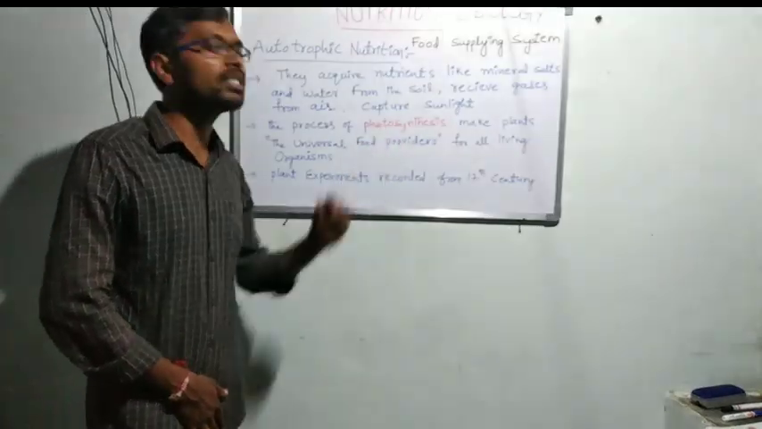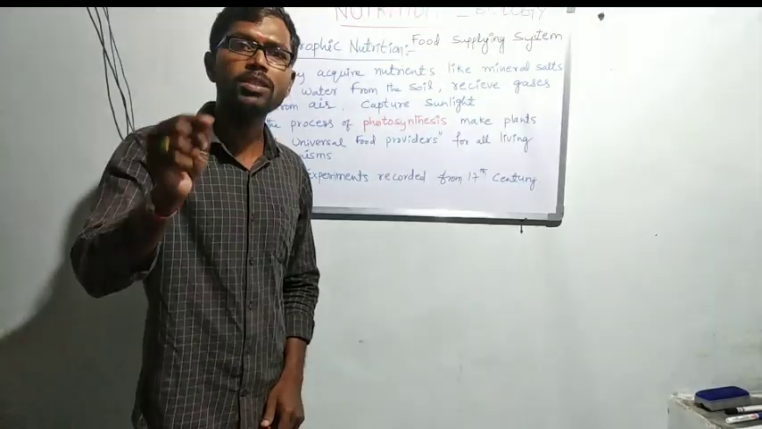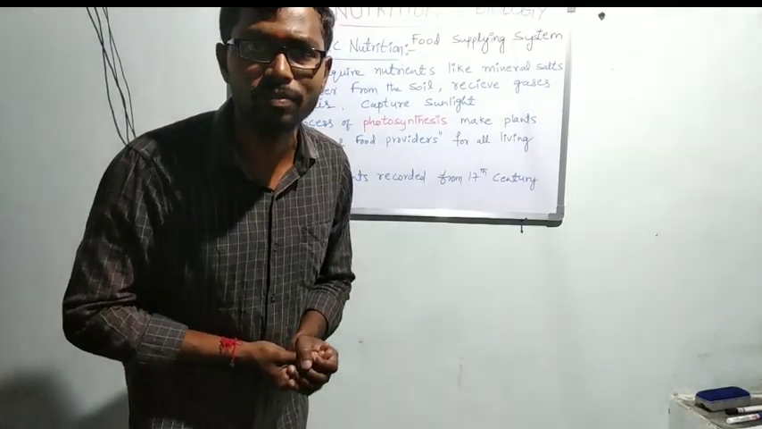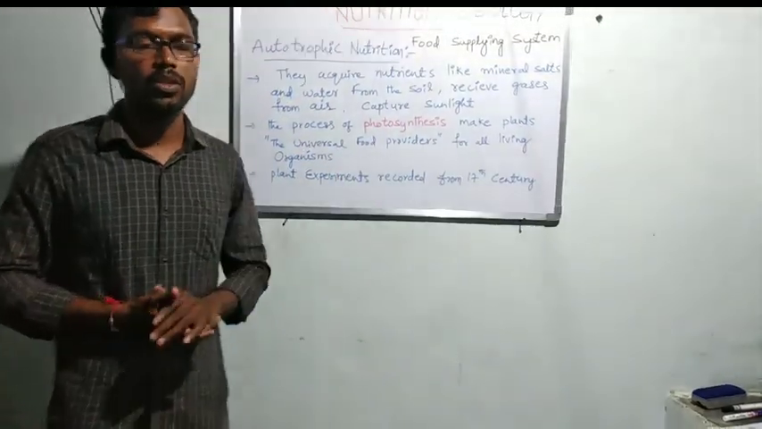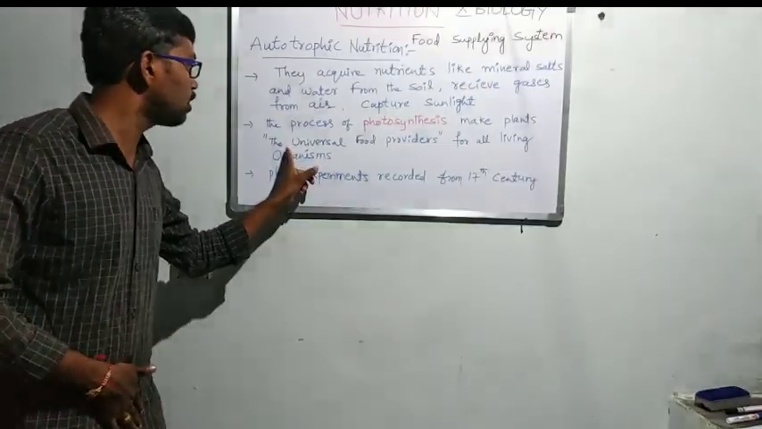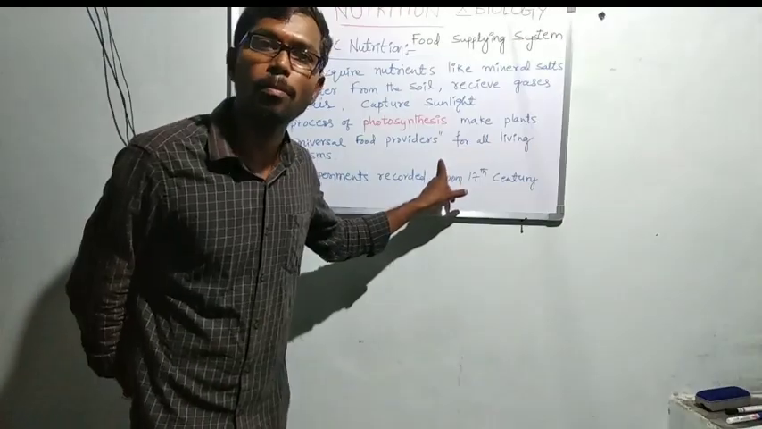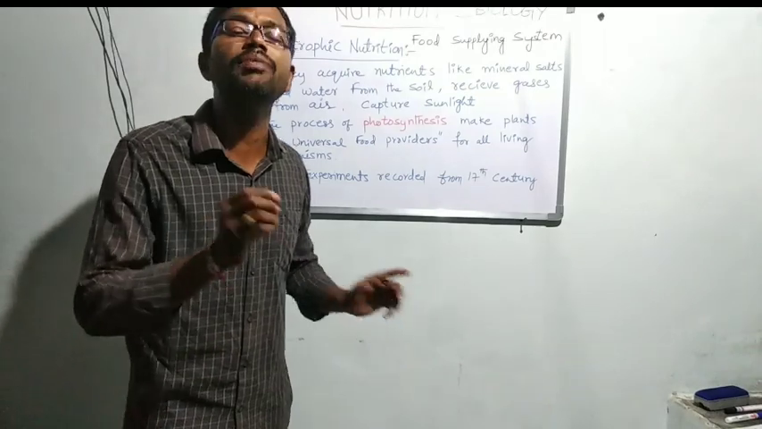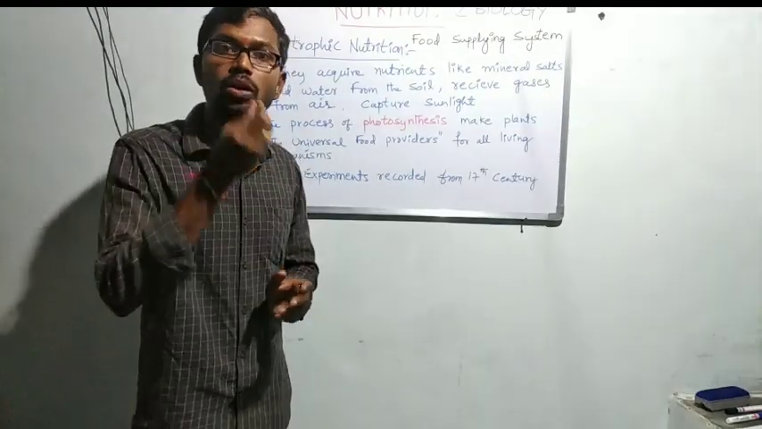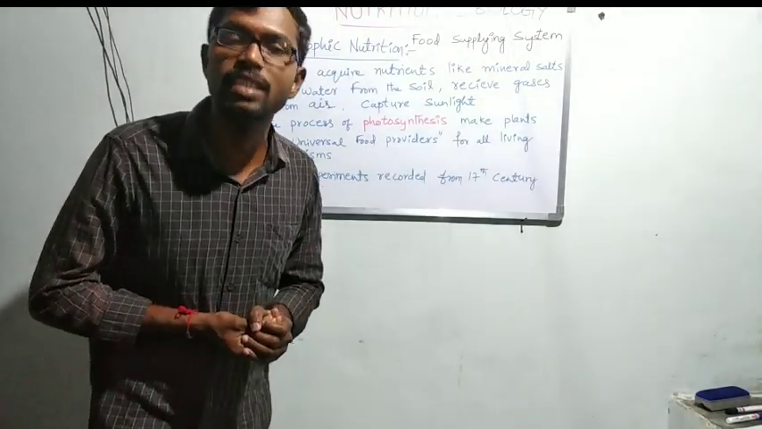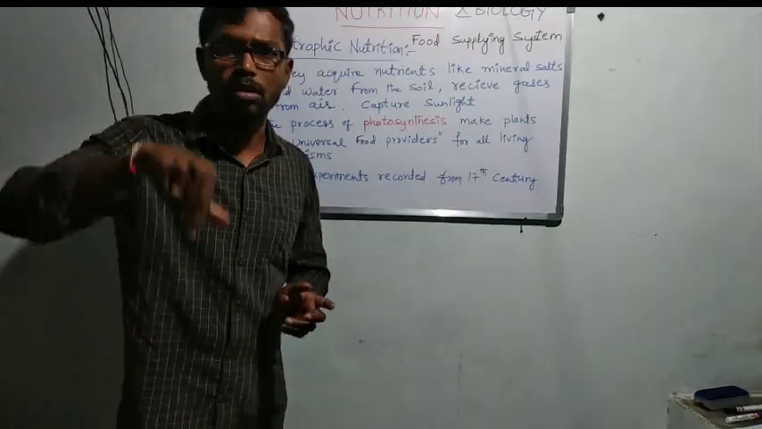The photosynthesis process is a process present in plants to make food. That's why plants are called the universal food providers. They provide food for all living organisms. Not only food, they give oxygen also for all of us.